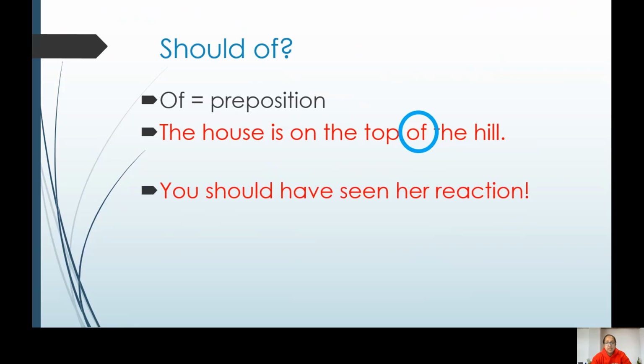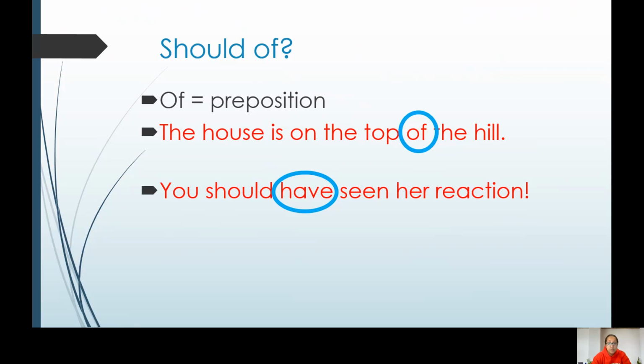Now look at this sentence. You should have seen her reaction. Have in this sentence is pronounced "uhv". We contract it, we make it shorter. And again, this word is not stressed. You should have, you should have seen her reaction. The house is on the top of the hill. It's pronounced the same. And that's why people are confused.